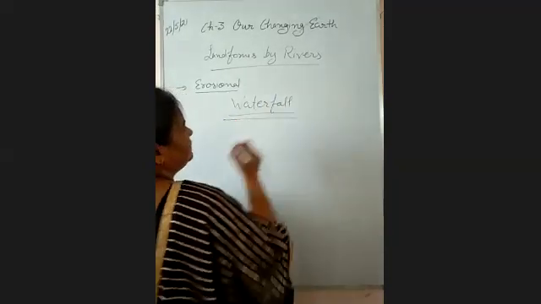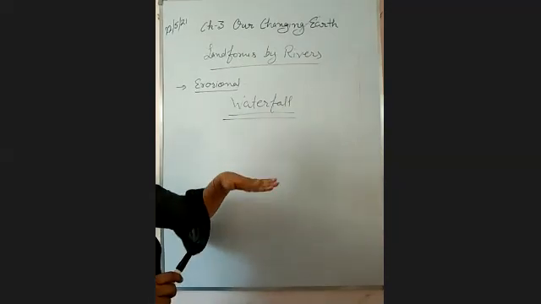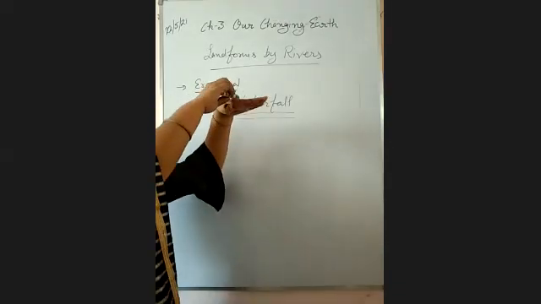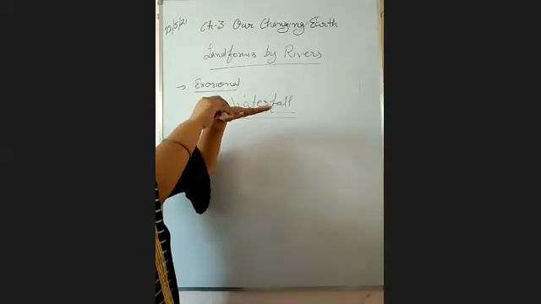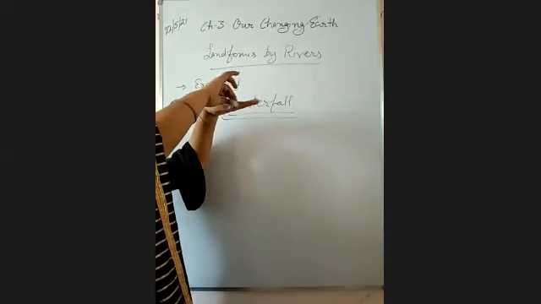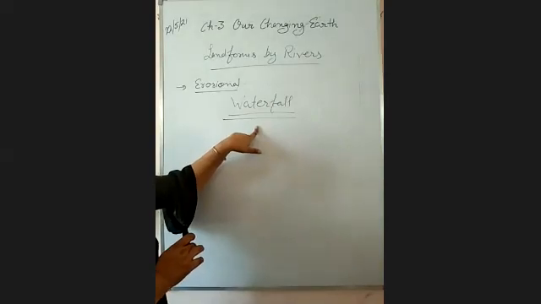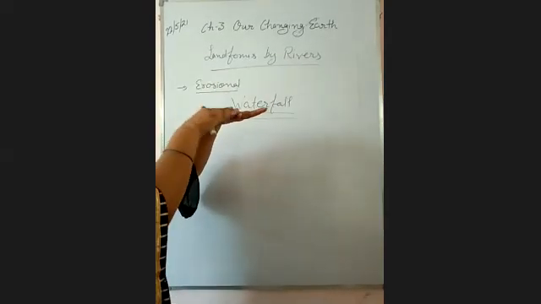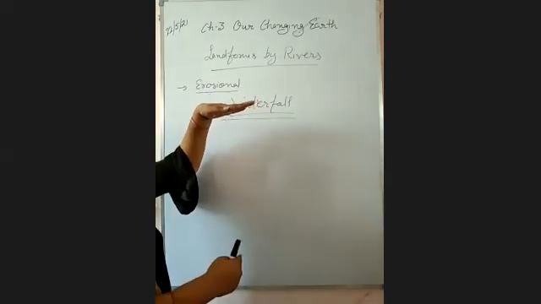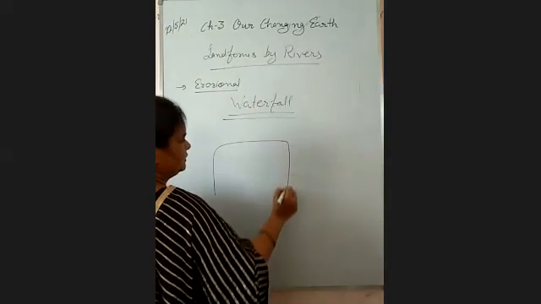Have you ever gone to Mussoorie or any hilly region? You might have seen a waterfall. In simple language, what is a waterfall? When the water falls from a height. Suppose this is the hilltop and this is the base. When the water falls from this hilltop, that is known as a waterfall. Directly from the edge of the rock, water falls from a sufficient height to the surface, that is known as a waterfall. Suppose there is a rock.